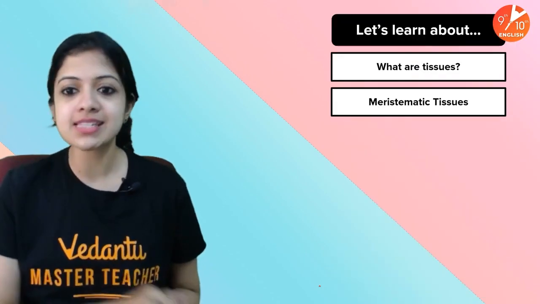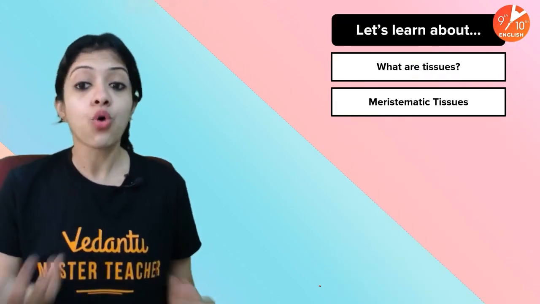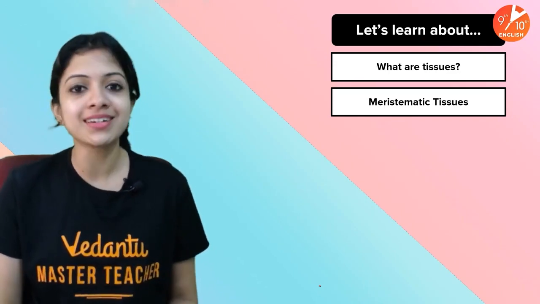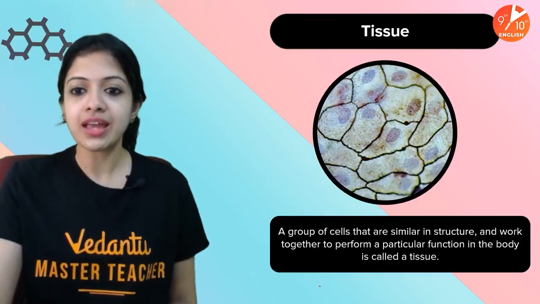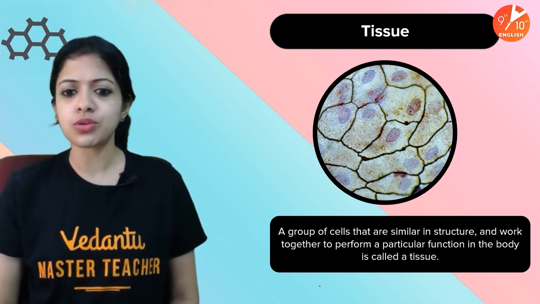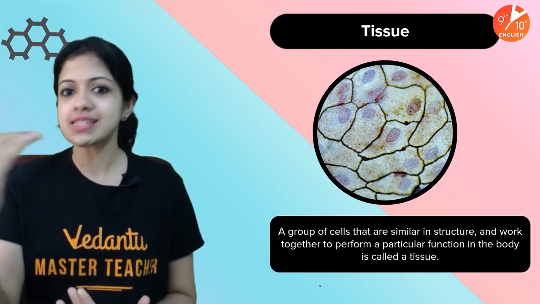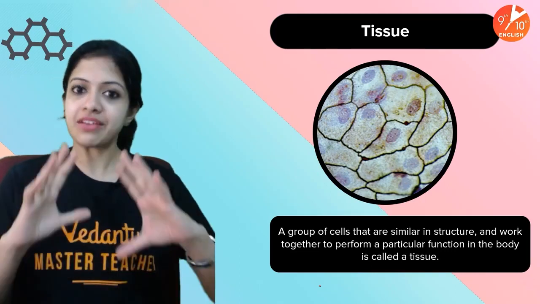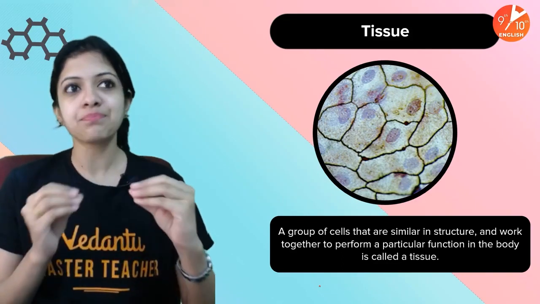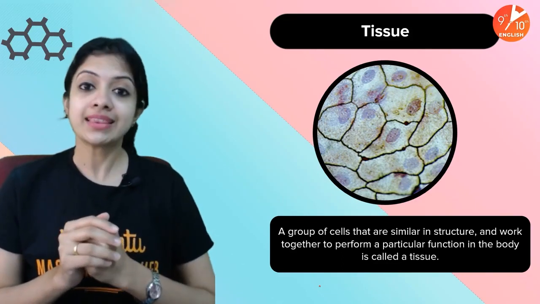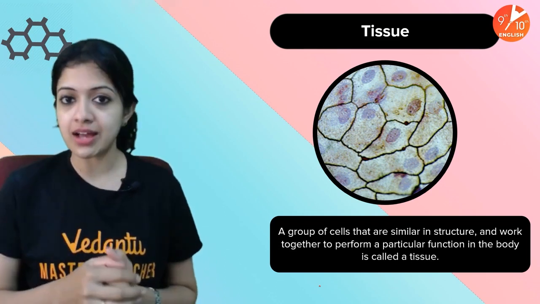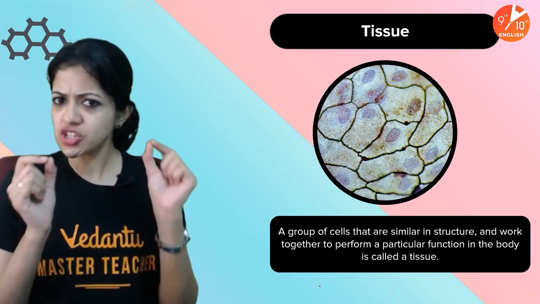Right, so let us move ahead. Today we are going to be learning about what tissues are and about meristematic tissues. They come under the category of plant tissues. Tissue, what exactly is it? I told you, fundamental unit of life, and today we are going one step higher. Not every organism is made up of tissues. We must remember that to get started with. Simple unicellular organisms have only one single cell which makes up their body. Amoeba, many bacteria, some fungi, many of them are made up of just one cell.